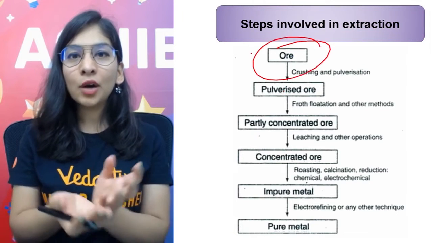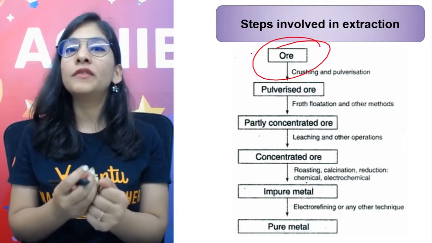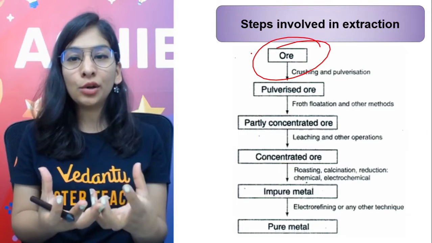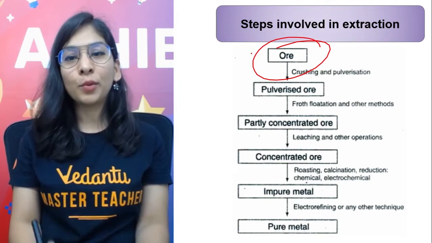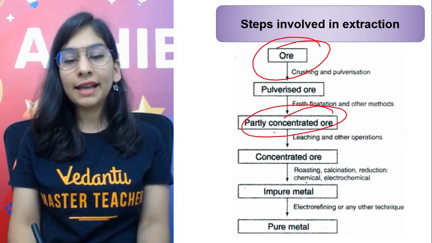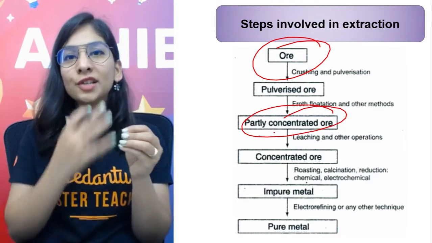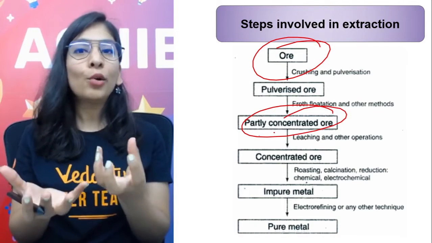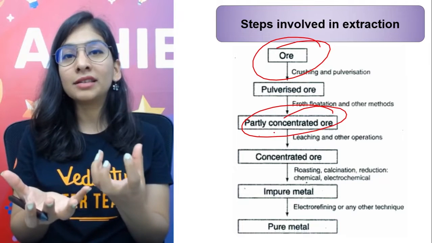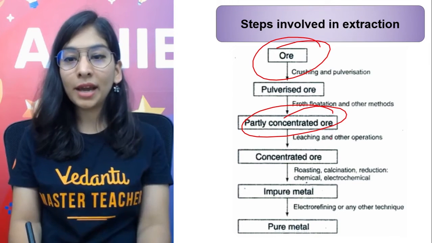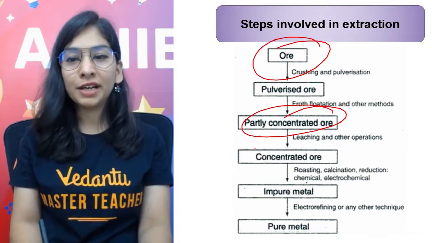We are going to have the ore, we are going to crush it, called pulverization. We'll get that powdered ore, and then that pulverized ore we are going to concentrate. We'll get rid of the impurities as much as possible to get an ore with a highly concentrated amount of metal. Okay, and for that we'll do different processes.